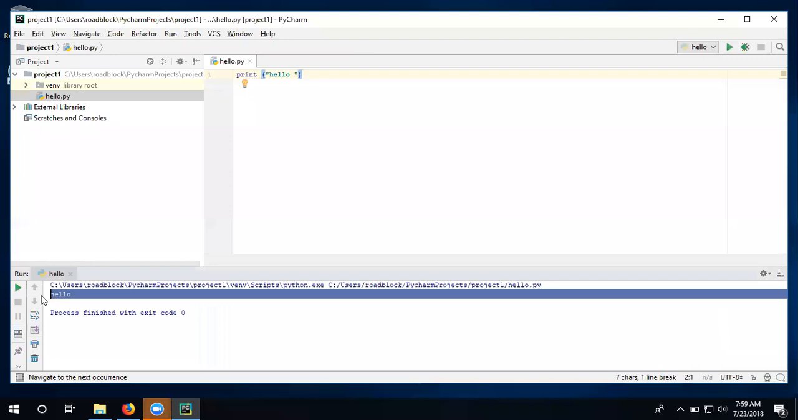See the output, it's hello. So your PyCharm is working.